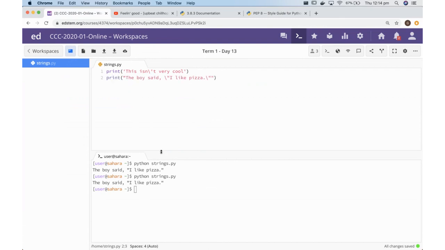Multi-line comments: if I highlight these two lines of code and I do a Command-slash, both of them get commented out. So if you highlight your code and then do your Command-slash, you can comment and uncomment multiple lines of code. For Windows, it is Control-slash. We're not talking about Visual Studio Code right now, Roger. We're all in Ed. We'll talk about those shortcuts when we get to Visual Studio Code. So in Ed, highlight, then Command-slash or Control-slash will comment in and out all of those lines.